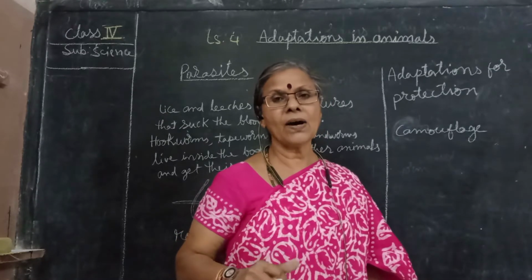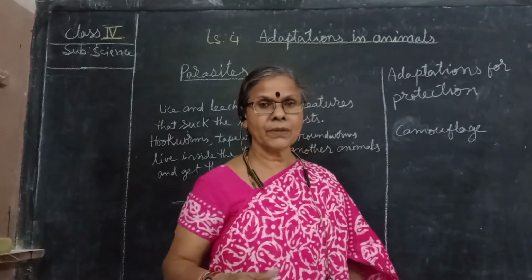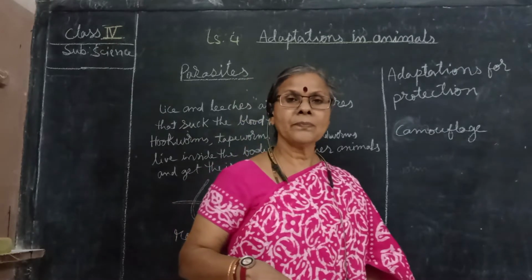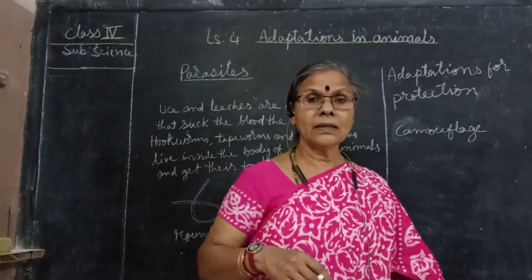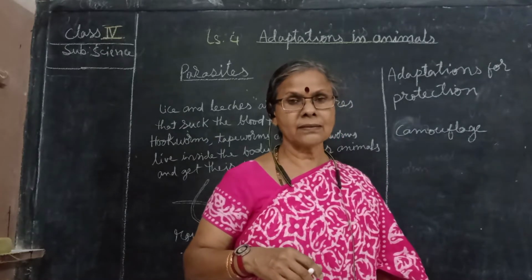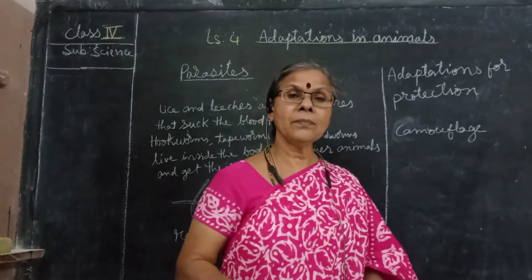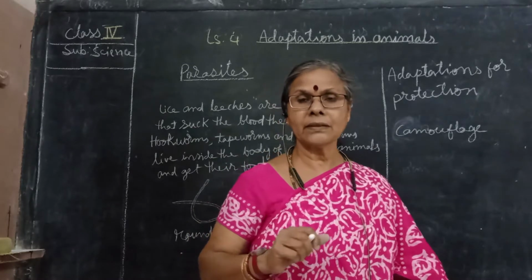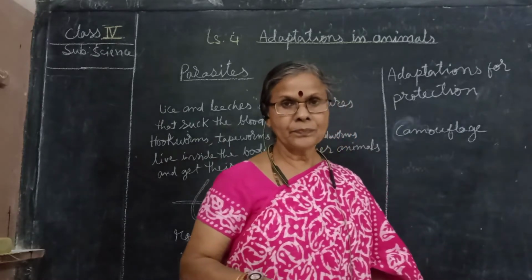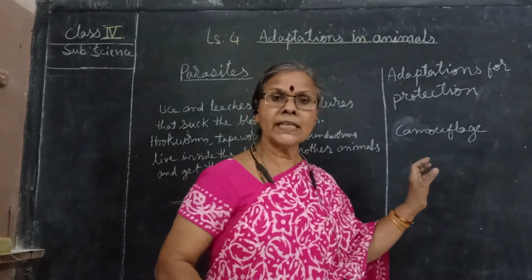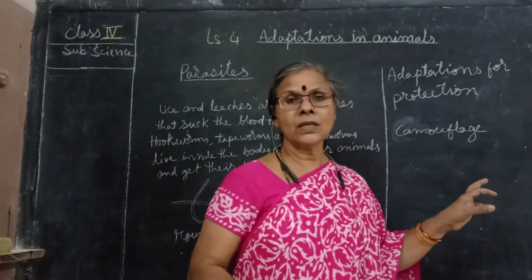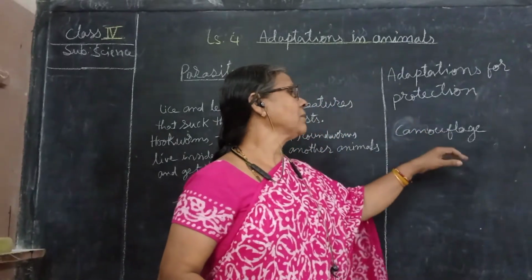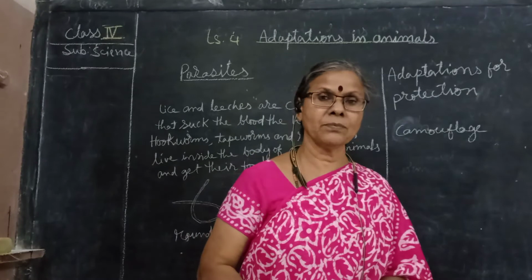They can run fast and protect themselves from their enemies. Some have legs to kick, and some animals can change their body color depending upon the surroundings. Those types of animals are called camouflage animals.